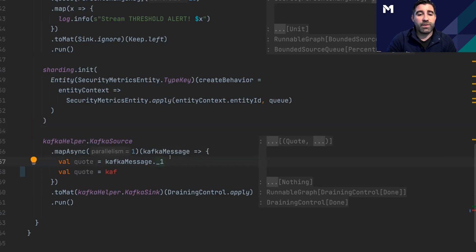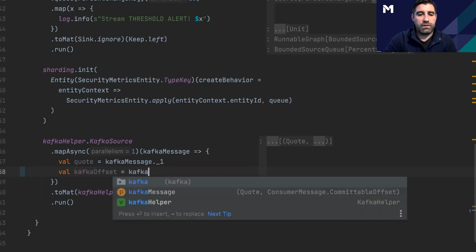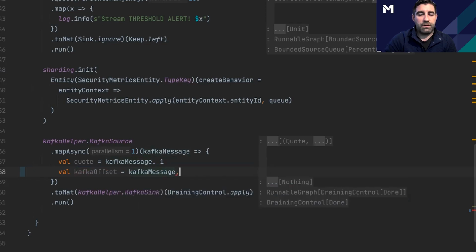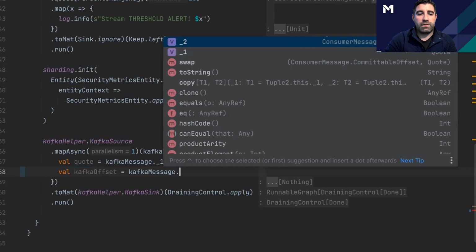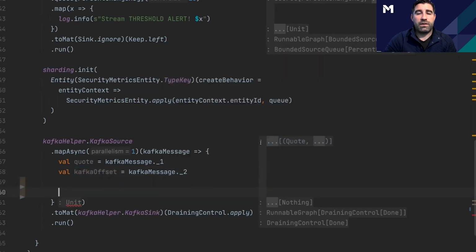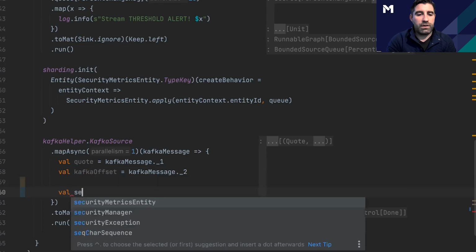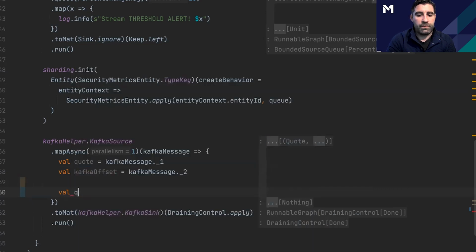So now we have our Kafka message, and we've got our quote, and then our second one is our Kafka offset. And here we're just going to get a reference to our, we'll call it the quote actor.